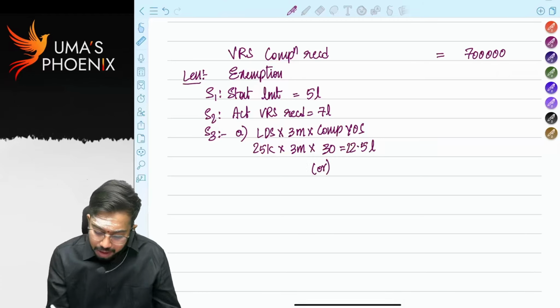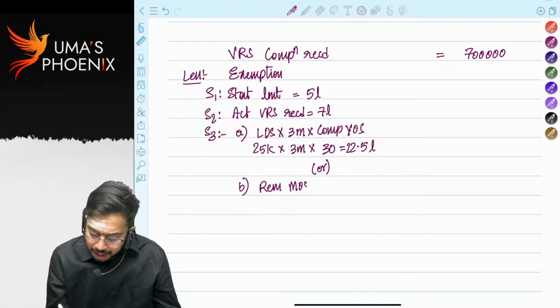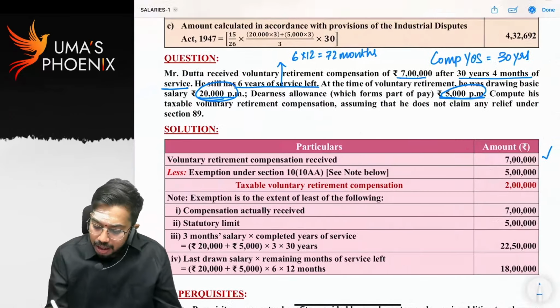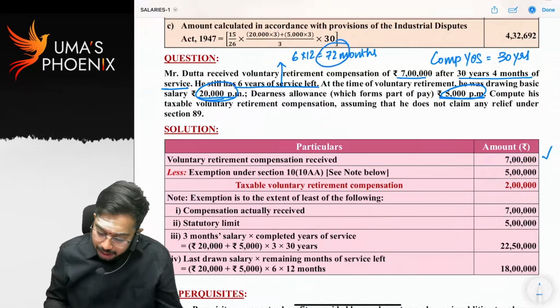Or what is step B? Remaining months of service into last drawn salary. How many remaining months are there? Remaining months are 72 months, right? Correct.